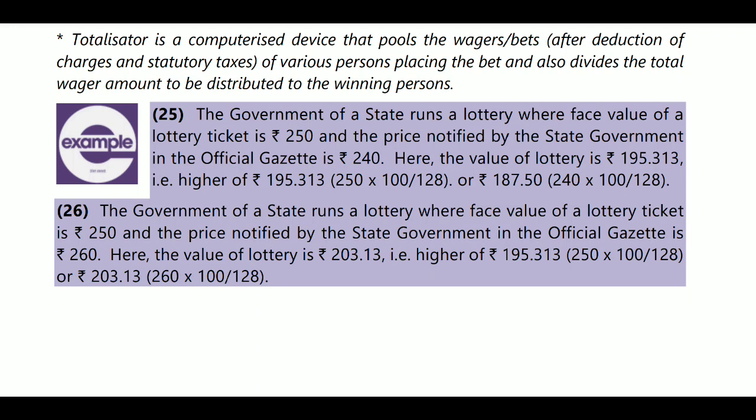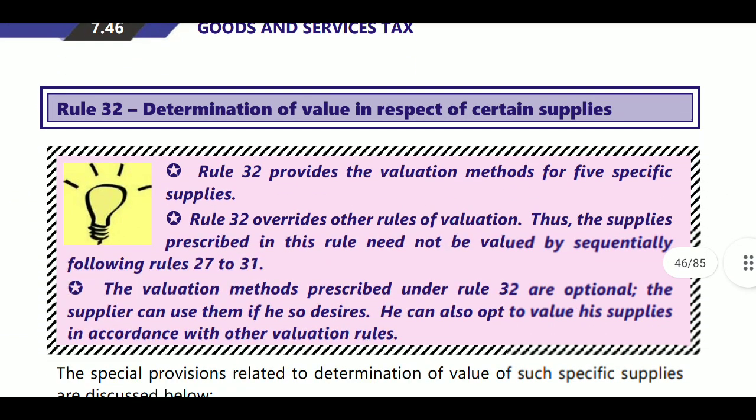Then 260 into 100 by 128, or 250 into 100 by 128. Whichever is higher will be considered: 203 rupees. Here the value provided will be treated as inclusive of GST.